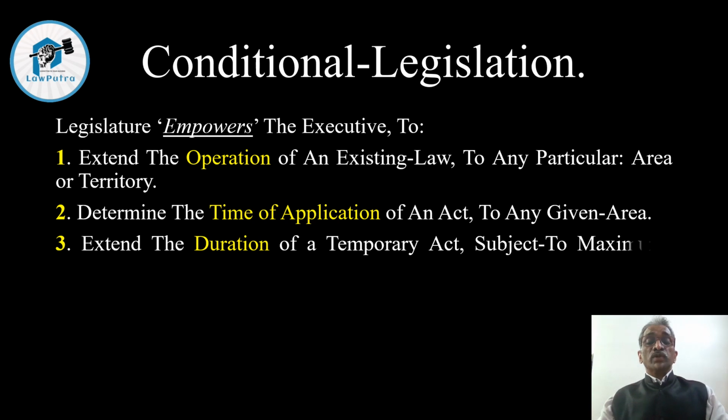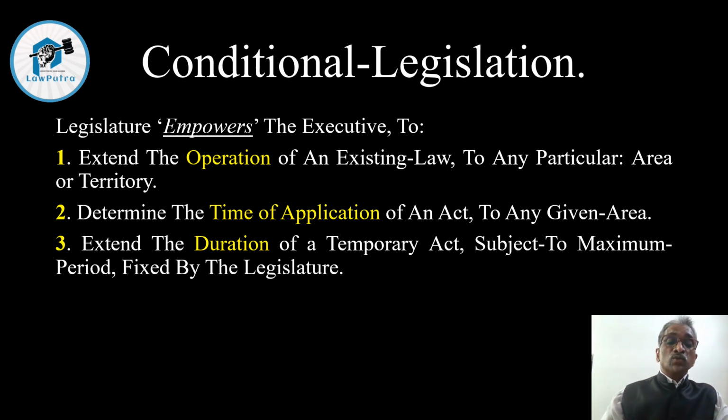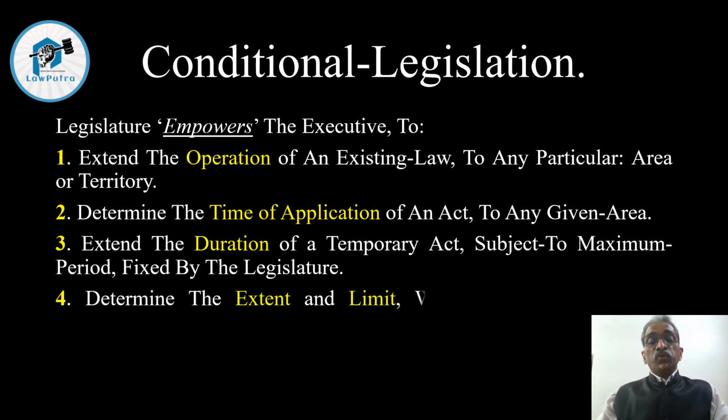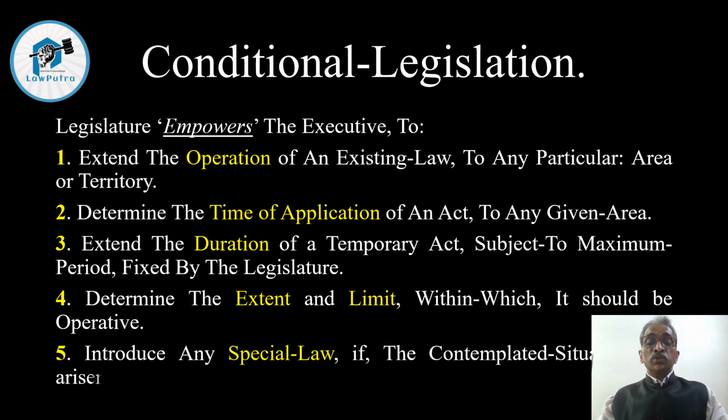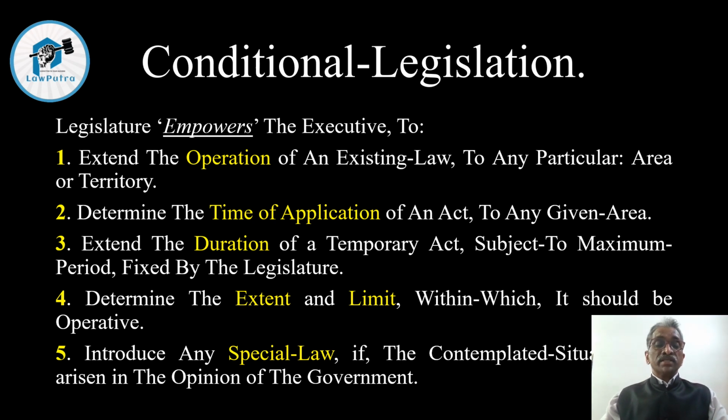It empowers it to extend the duration of a temporary act subject to a maximum period fixed by the legislature. Fourth, it also empowers it to determine the extent and limit within which it should be operative. And fifth, to introduce any special law if the contemplated situation has arisen in the opinion of the government. So these are the five empowerments by which this conditional legislation emerges.